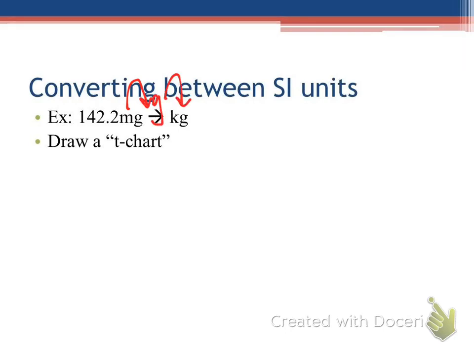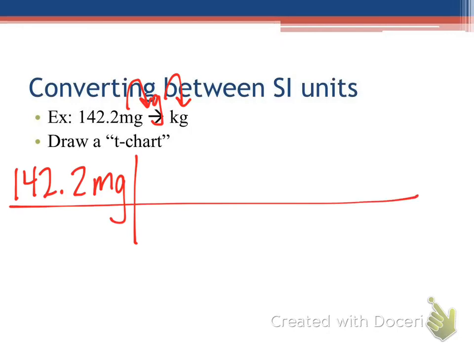Okay, so let's think about how we do that. This is the T-chart system, and the T-chart system always starts by writing what we know. So I'm going to write 142.2 milligrams. The first step is always writing what we know, and then we draw our T-chart, kind of a sideways T-chart. This is how we start it every time we need to convert.